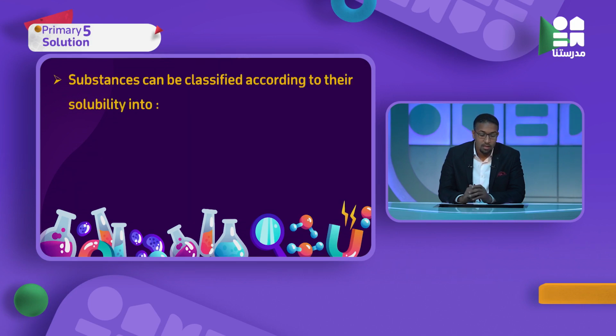That's great. Substances can be classified according to their solubility into two types. The first one, a soluble substance. Number two, an insoluble substance. Soluble substance and insoluble substance. مواد بتذوب، مواد لا تذوب. Soluble تذوب في الماء. Insoluble لا تذوب. نكمل.